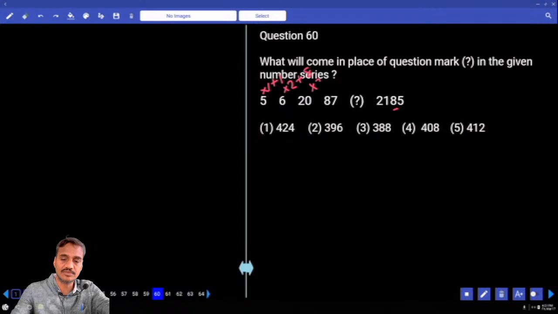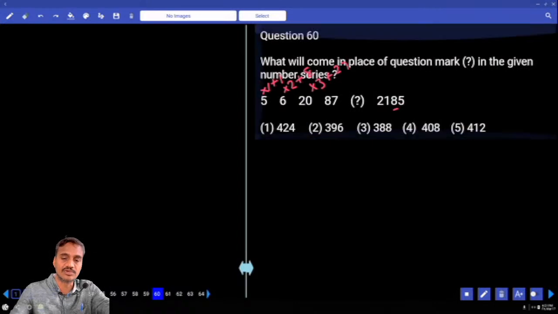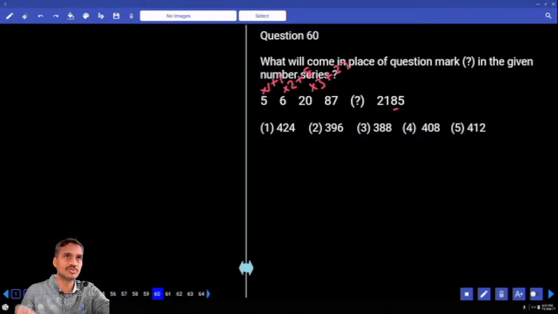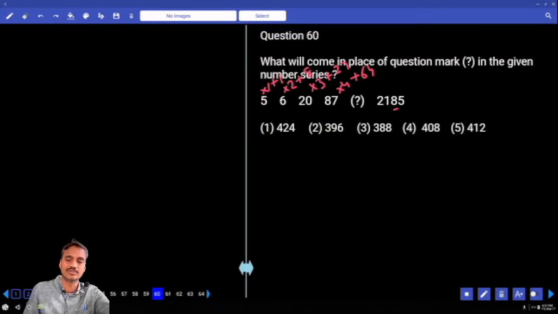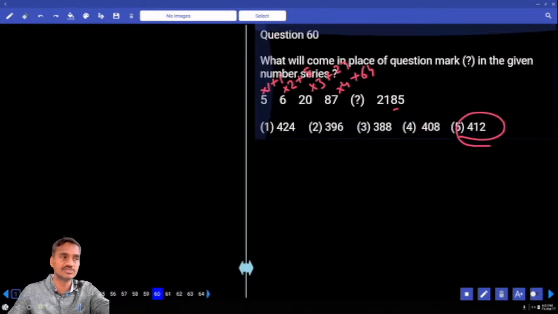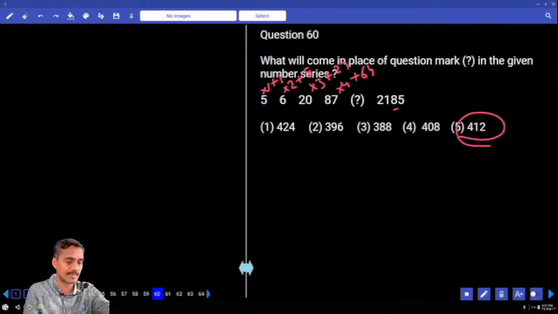What are these numbers? Into 1 plus 1 cube, into 2 plus 2 cube, into 3 plus 3 cube, into 4 plus 4 cube. 7 into 4, 28 plus 4, 32. Last digit must be 2. Among the given choices, last digit 2 is in choice 5. Now this is about question number 60. Then paper number 45.